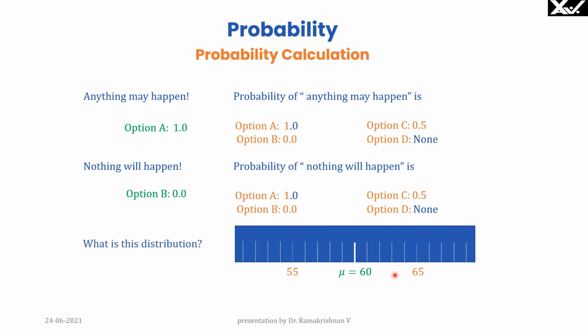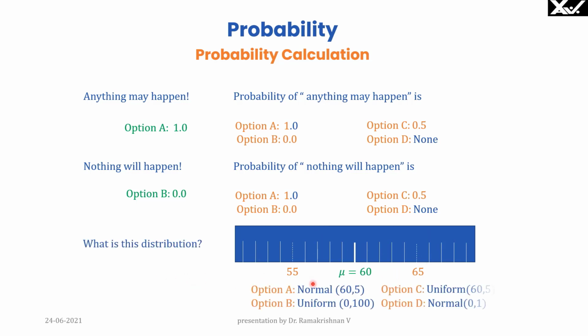Now here is the distribution. What is this distribution? There are 4 options. Option A, normal distribution, mu is 60 and standard deviation is 5. It is not like that because this is not normally distributed. Option B is uniformly distributed, 0 to 100. So the possibility is there. Option C, uniformly distributed, 60, 5. It is nothing like 60, 5. The range is more than that.